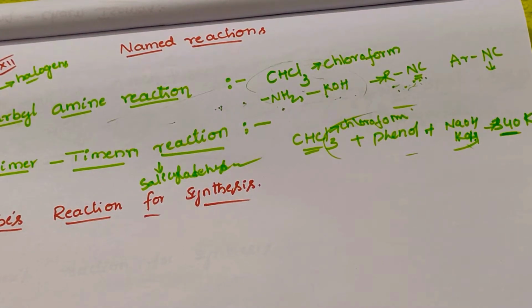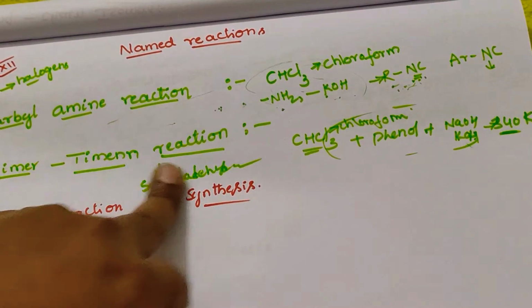A small amount of parahydroxy benzaldehyde is also obtained in this reaction. The isomers can be separated by steam distillation. The ortho isomer is removed by steam distillation.